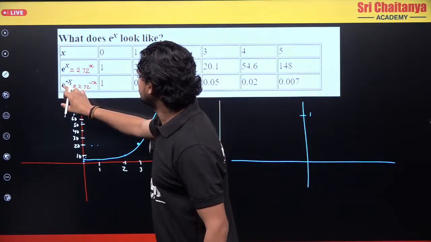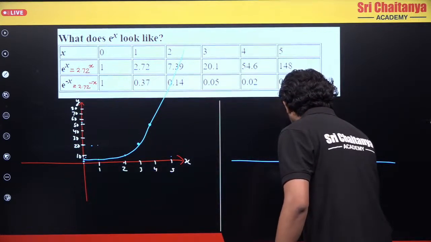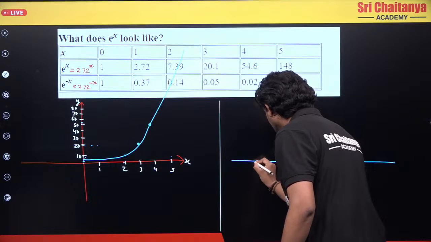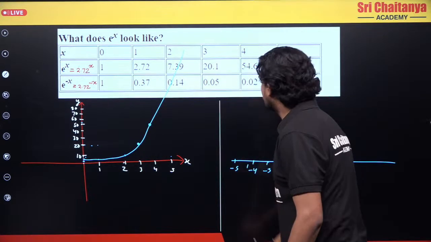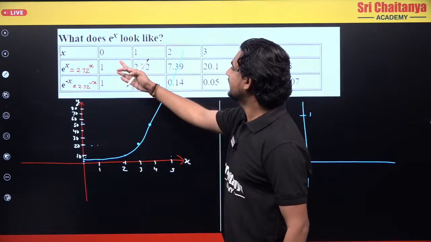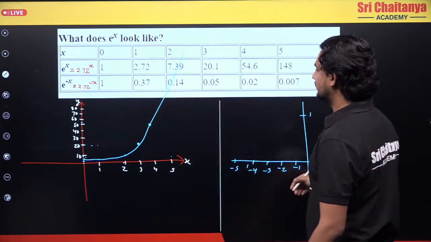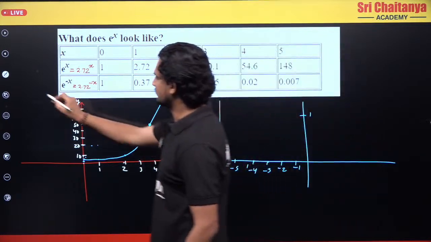If I put x as 1, this will become e raised to power minus 1. So minus 1 is here, minus 1, minus 2, minus 3, minus 4, minus 5. So what do I see here? At x equals 0, I have value 1, so it will be somewhere here.